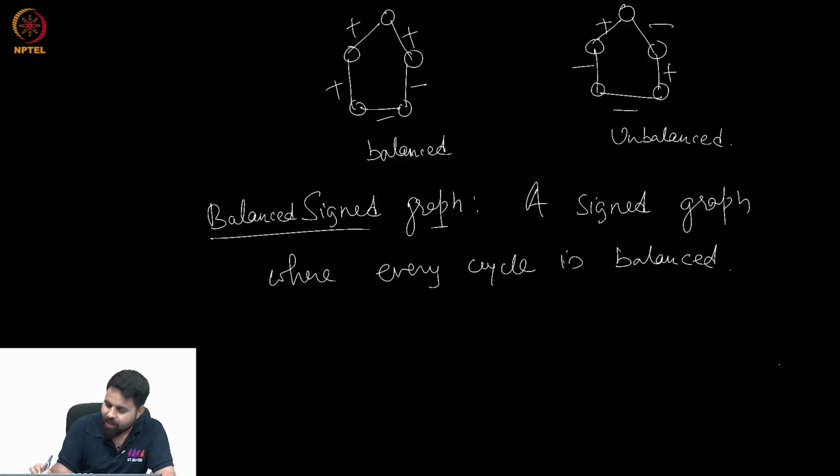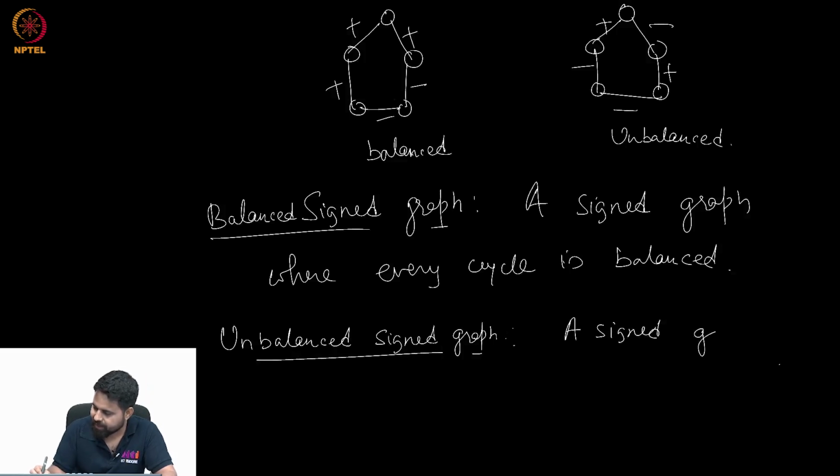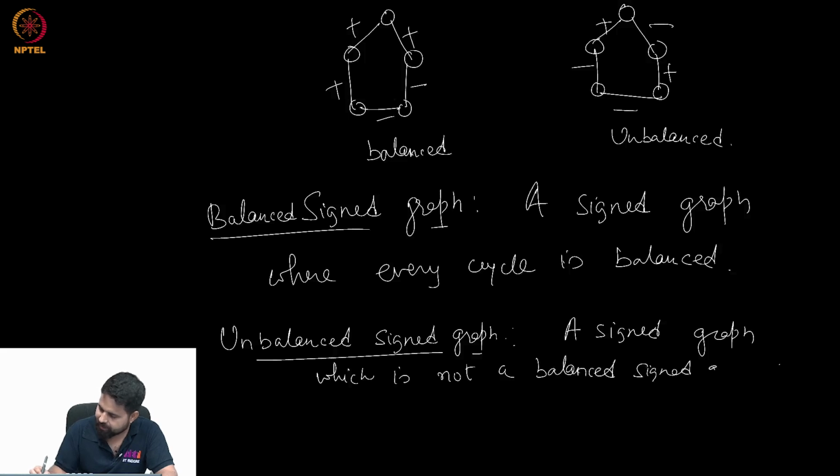Similarly, we define an unbalanced signed graph. These are signed graphs which are not balanced. So an unbalanced signed graph is a signed graph which is not a balanced signed graph.